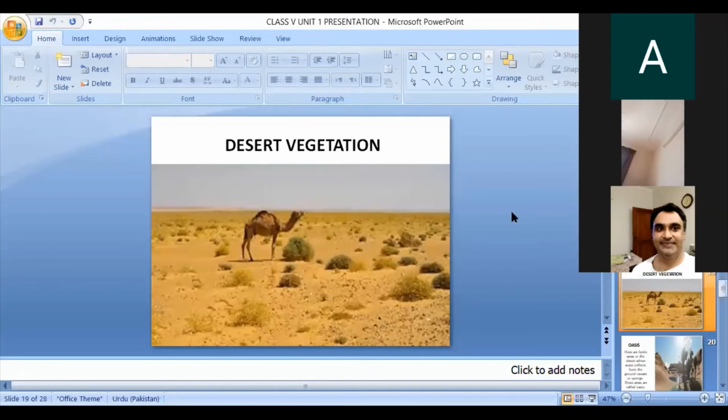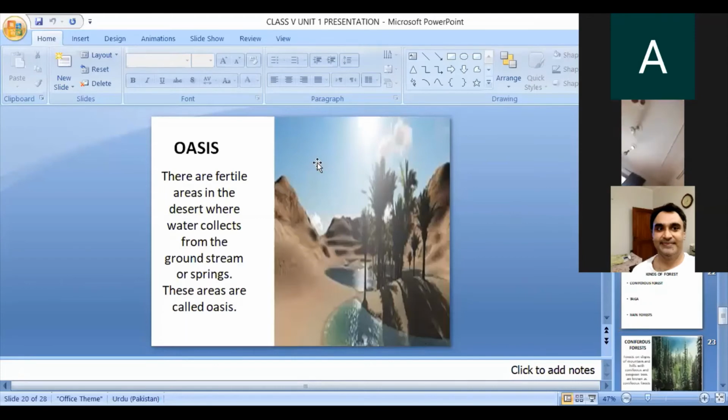Okay, this is the definition of desert and vegetation. Next is oases. What are the oases?